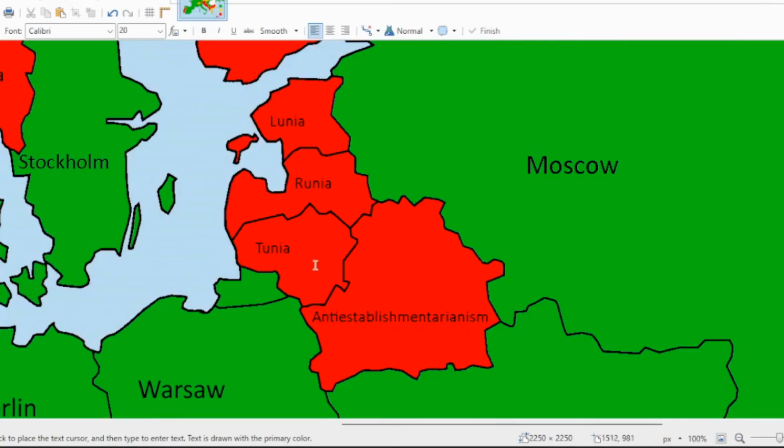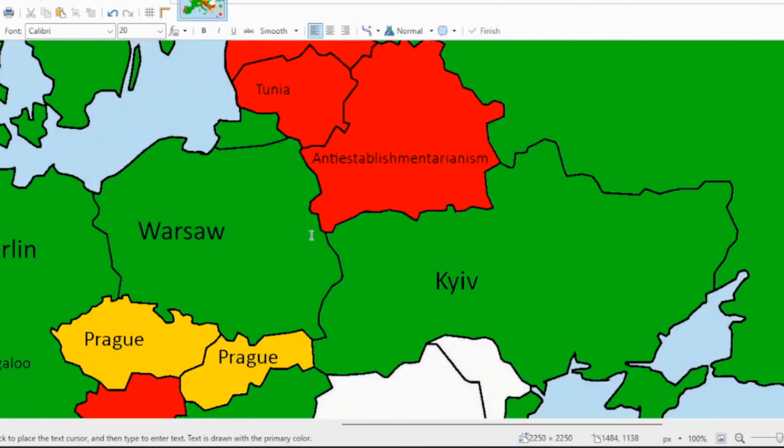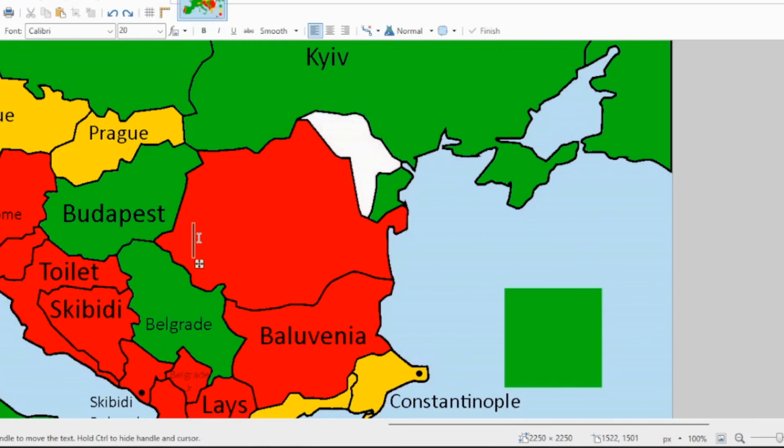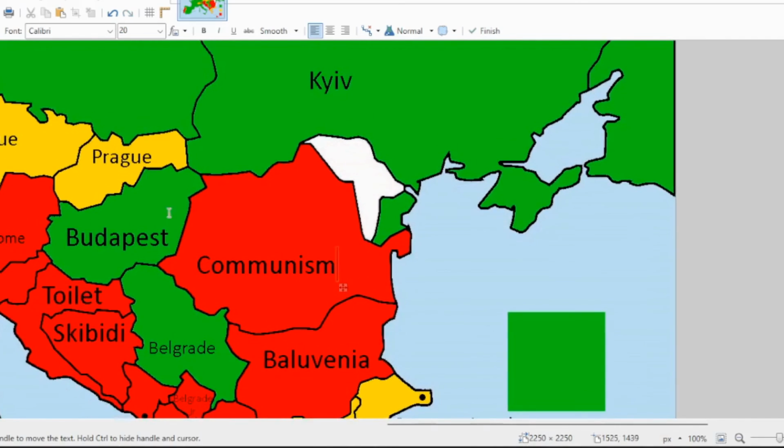I haven't really done a lot of making up country names based on nothing at all. Like, up here I've just made up random names, but only for the Baltics. So, for Bulgaria, I'm just gonna put something random. Is it Bulgaria or Bulgaria? Or maybe it's like a GIF scenario where you could pronounce it either way. For Bulgaria, we can put Baluvenia.